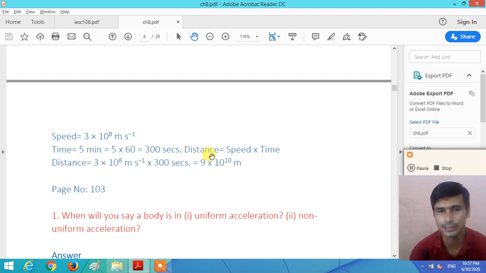So the distance traveled by the signal: distance is equal to speed multiplied by time. Speed is 3 × 10^8 and time is 300 seconds. So 3 threes are 9, × 10^(8+2), that is 10^10 meters. So the distance of the spaceship from the ground station is 9 × 10^10 meters. That means after 9 there are 10 zeros.